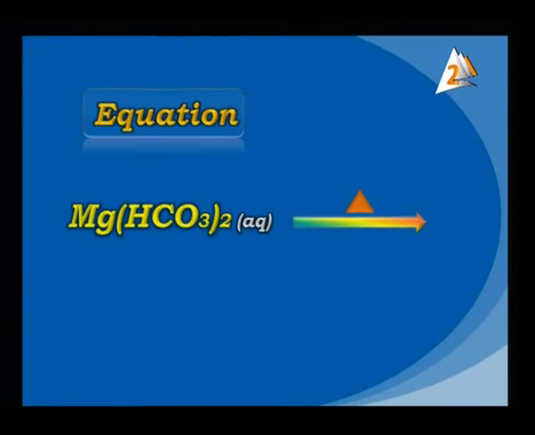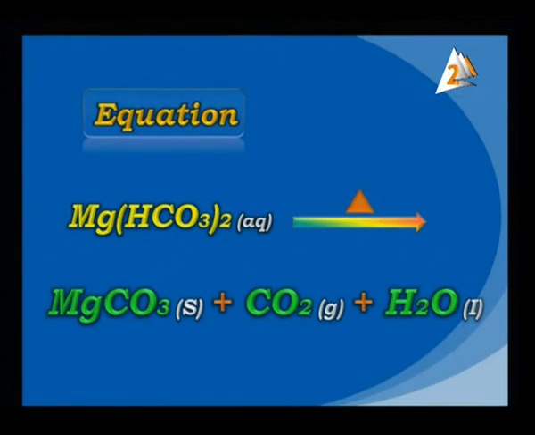Now, by heating, what happened? When you heat it, it gives magnesium carbonate in solid state, and carbon dioxide gas is produced, and also water in liquid state, produced by heating of magnesium bicarbonate here. It's good to say all of this.